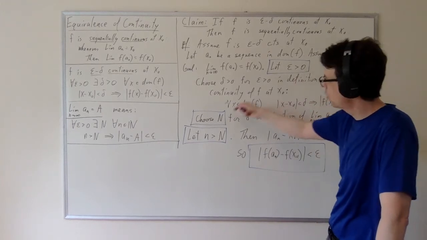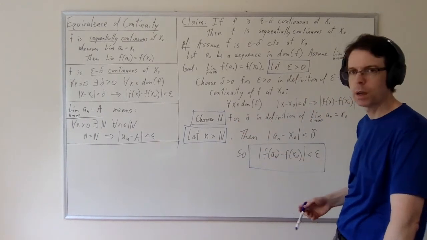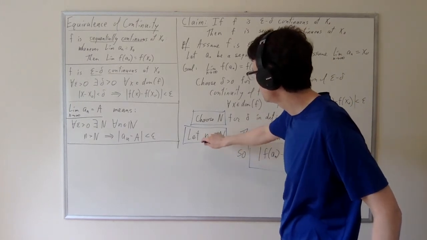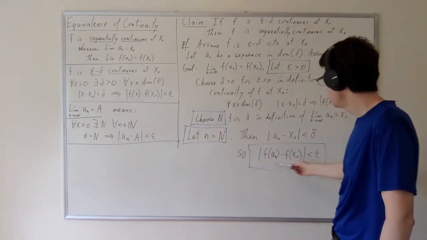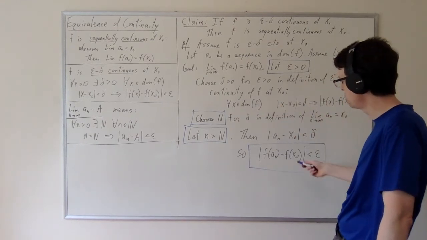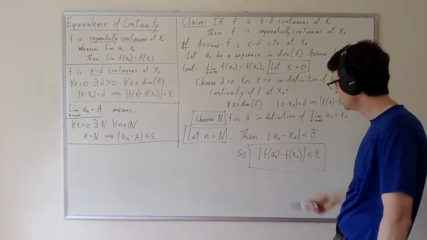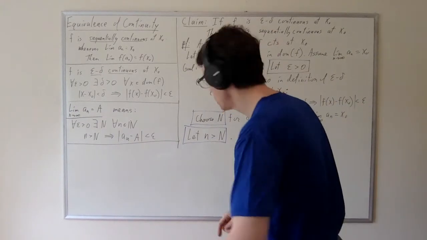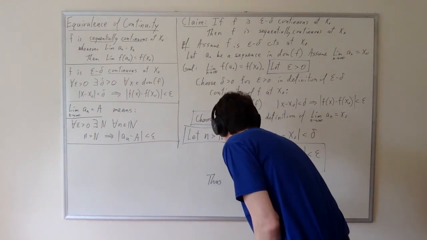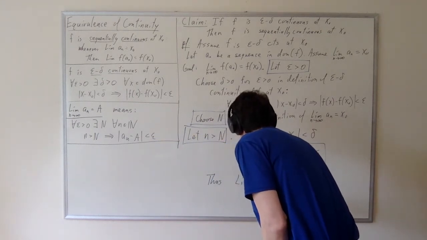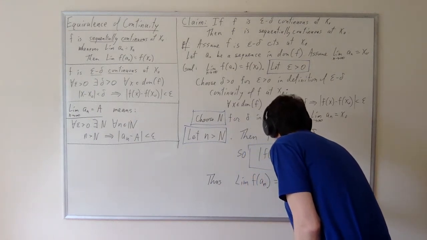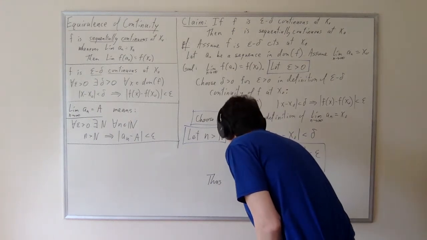This is the correct proof structure for a demonstration that for every epsilon, there exists a cap n, such that for every natural n greater than cap n, this equation holds. In other words, this is the correct proof structure to prove that the limit of f of an is equal to f of x naught. And so we can conclude here that the limit of f of an is equal to f of x naught as desired.